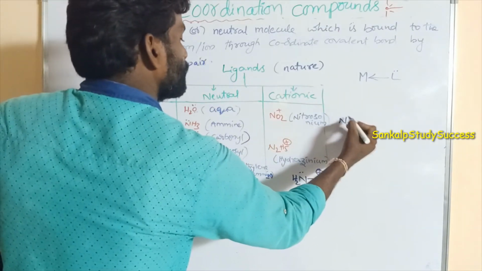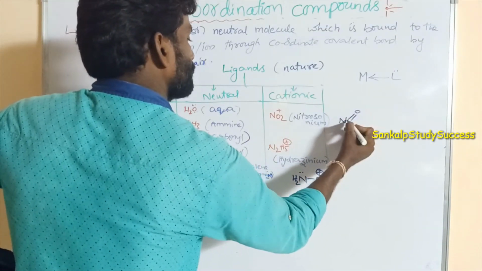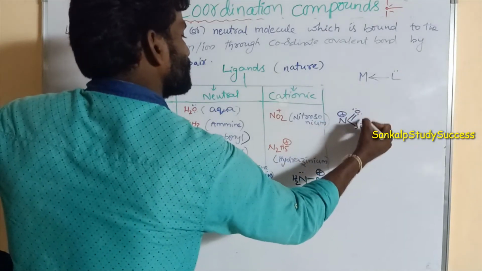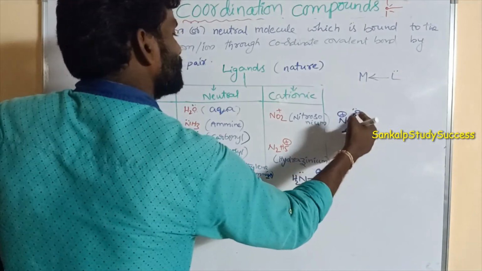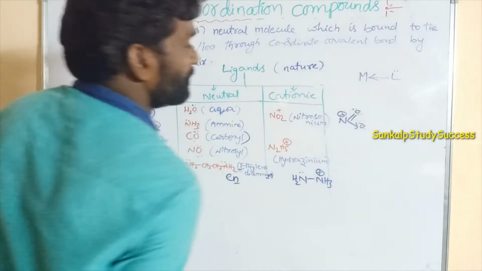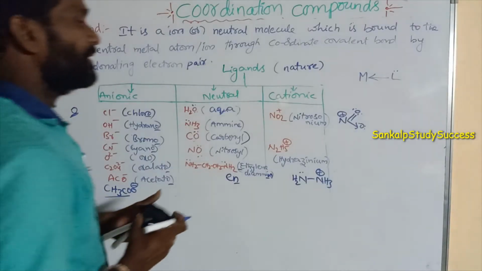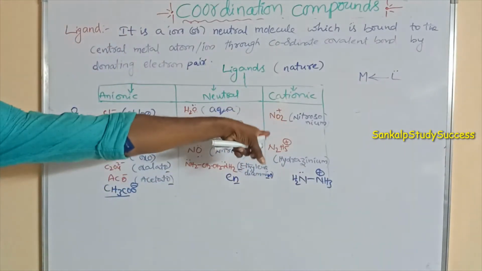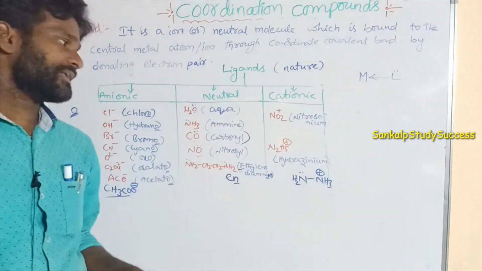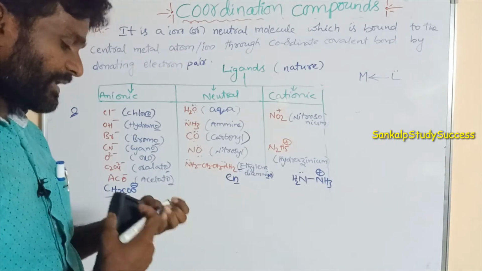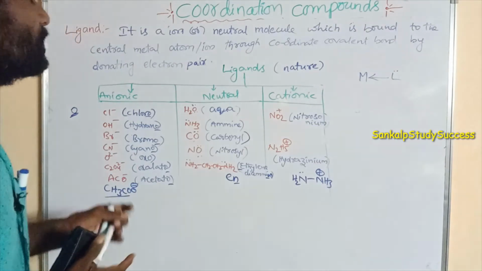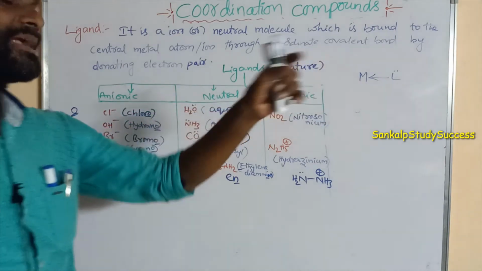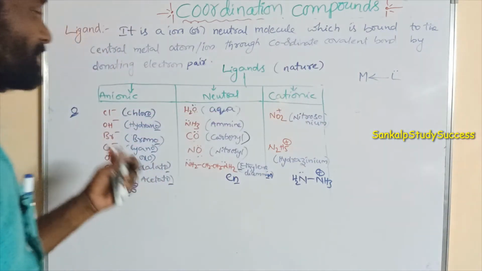Similarly, NO plus has lone pairs which are donated to the metal atom. These are the cationic ligands. So the nature of ligands can be classified into three types: anionic ligands, neutral ligands and cationic ligands. These are the examples.